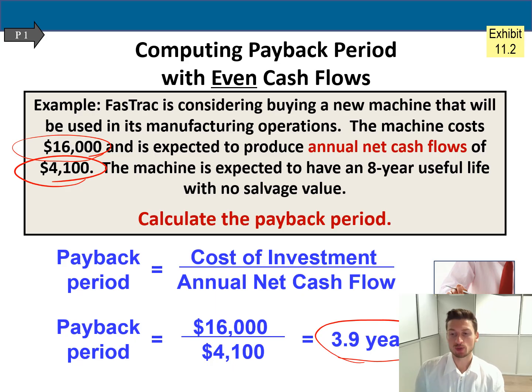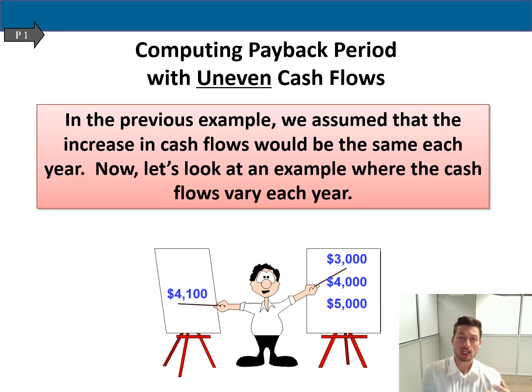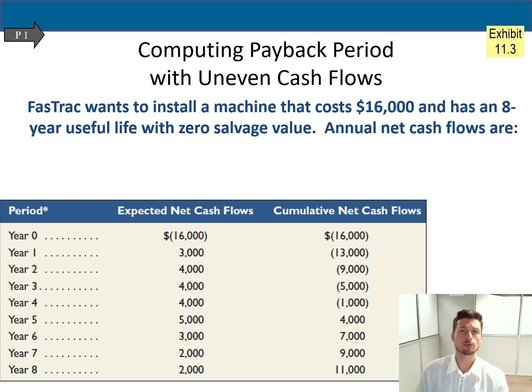When we have even cash flows, everything is easy and nice because it's a very easy formula. But unfortunately in life, or fortunately, not everything is ideal. So normally we are not always getting even cash flows. That's why there is a second method, which is called computing payback period with uneven cash flow. So uneven cash flows means that we have one investment again, but your cash inflows are different every year. And here is an example.